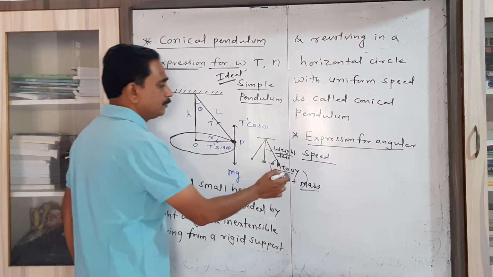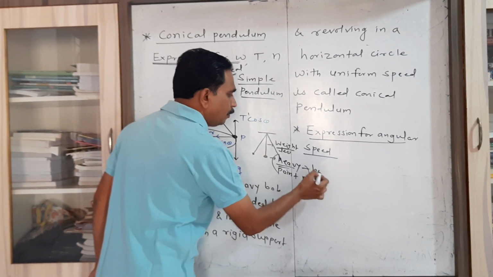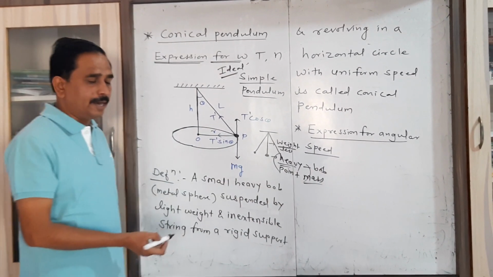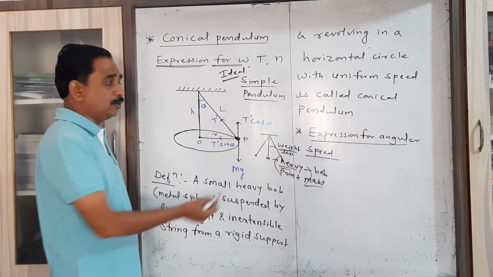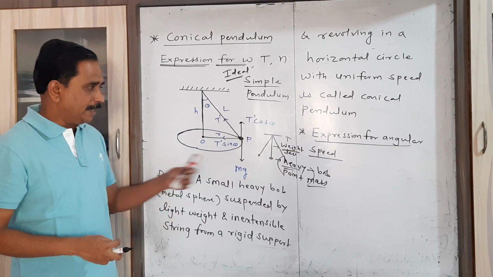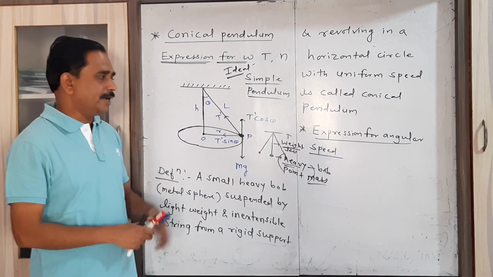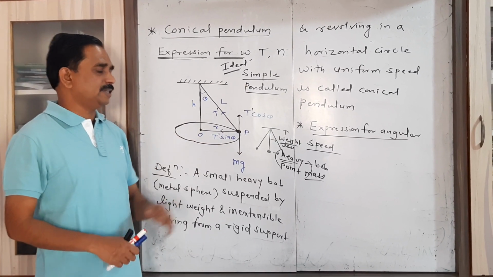Instead of a point mass, we consider a heavy body, that is the bob, suspended by a lightweight and inextensible string. Instead of weightless, you have to use the word lightweight. And when it oscillates about its mean position, then it is called a simple pendulum.